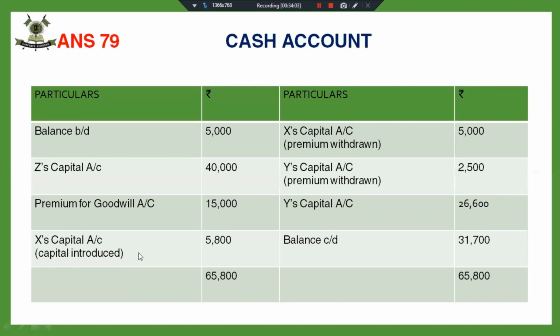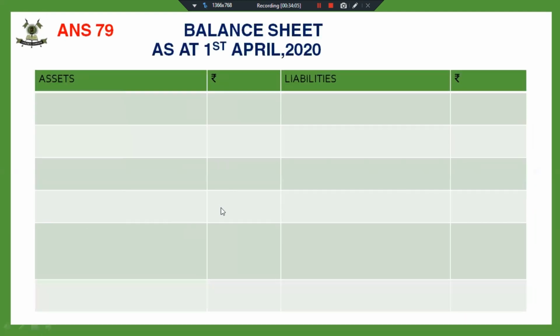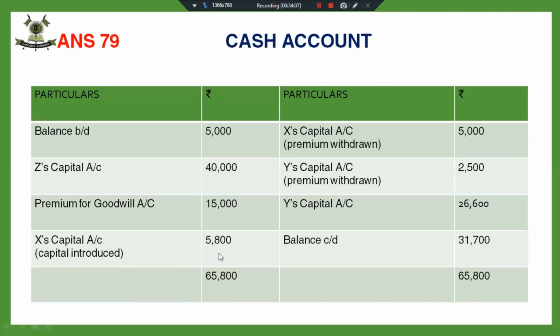So I have made this cash account because so many adjustments are there in the cash account that it cannot be shown in the balance sheet. This was your brought down.